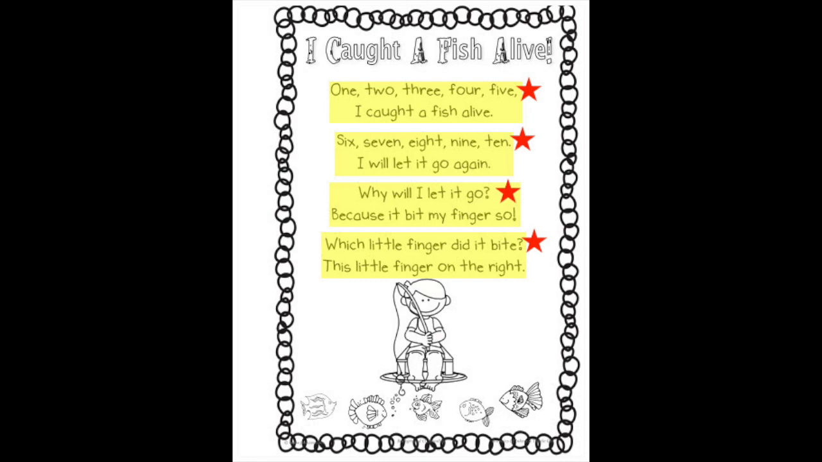I'm going to look at my third stanza now. It says, why will I let it go? Because it bit my finger so. And when I look for the line break in this stanza, it's pretty easy. It's right where that red star is. And the reason it was easy is because there was a punctuation mark that indicates that the sentence, why will I let it go, has ended right where that question mark is.